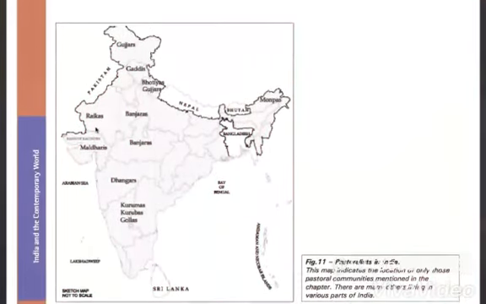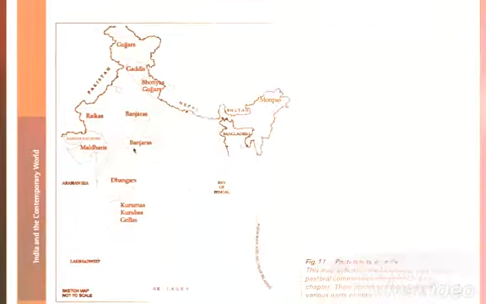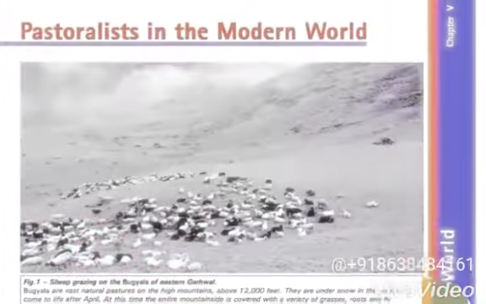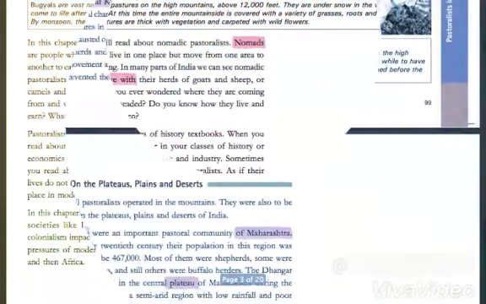Pastoralists are nothing but nomads who move from one place to another in search of pastures. And in the modern world, that means their condition in this modern world. What happened to them in this modern world? That is what the title wants to tell us.